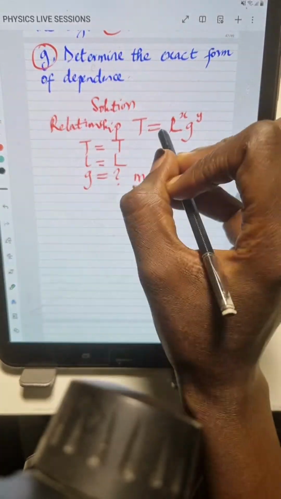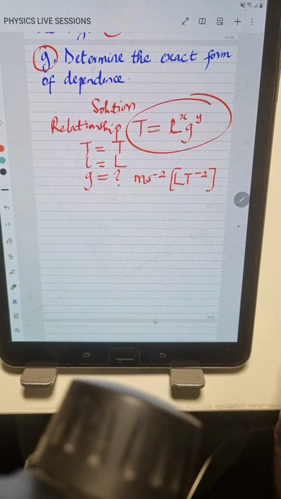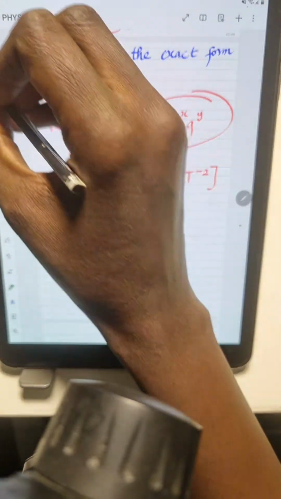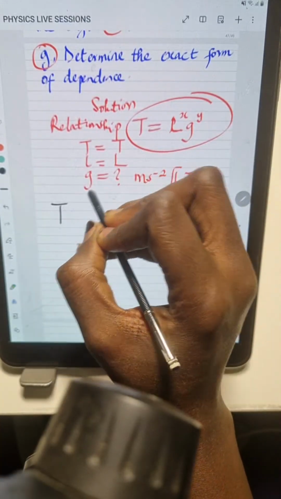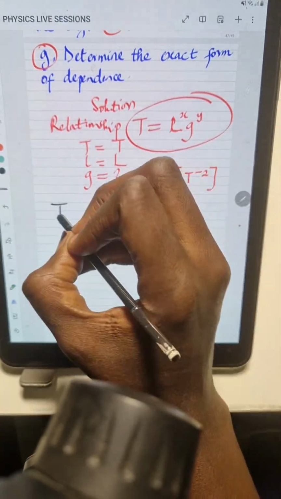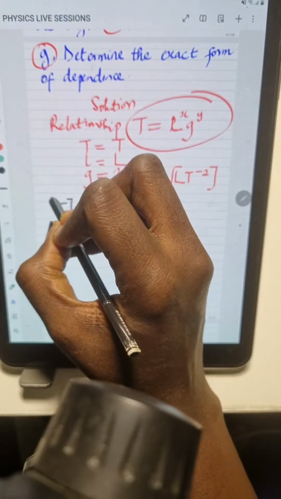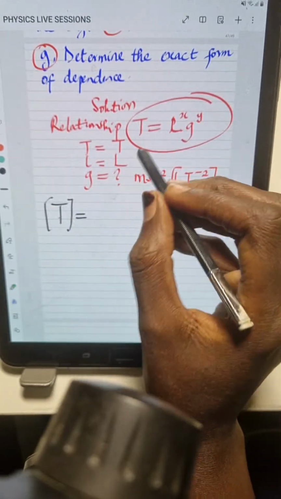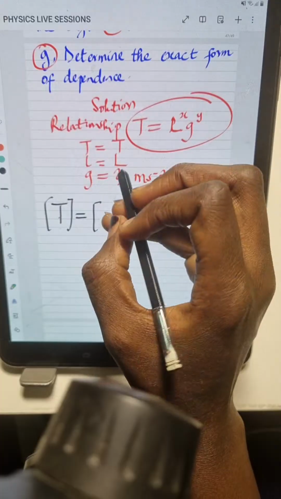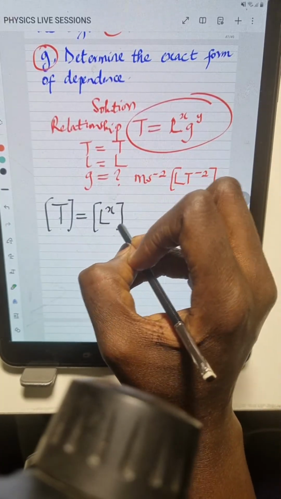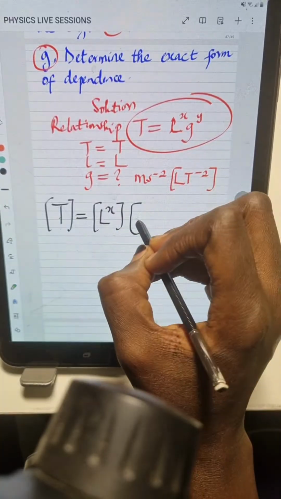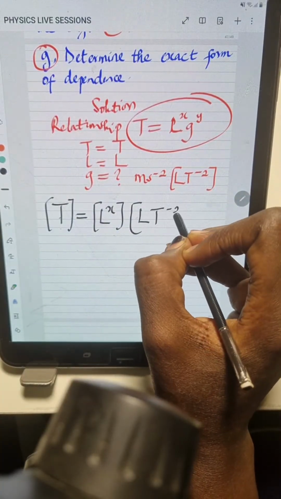So we've already established the relationship. This is the relationship, right? So this becomes T is equal to, okay, now that's the dimension for T, which is this T, equal to L. L is what? L is L to the power of X times G. The dimension for G is LT minus 2.